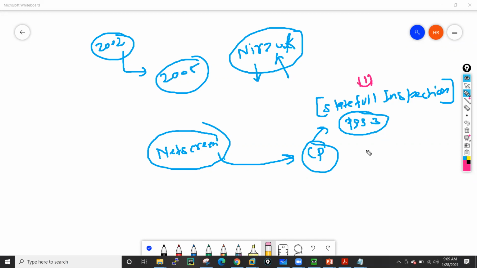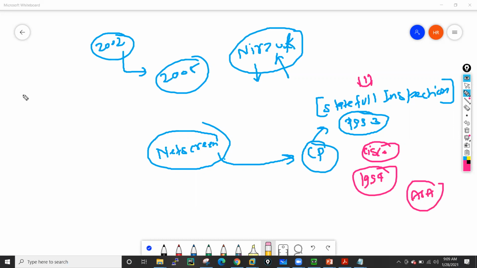And after that, Cisco took that same feature and implemented it in 1994 on the Cisco ASA firewall. And they gave this device the name Palo Alto because Palo Alto is the name of a city near San Francisco. So this is a little bit of the history of Palo Alto, and this is the developer of Palo Alto.